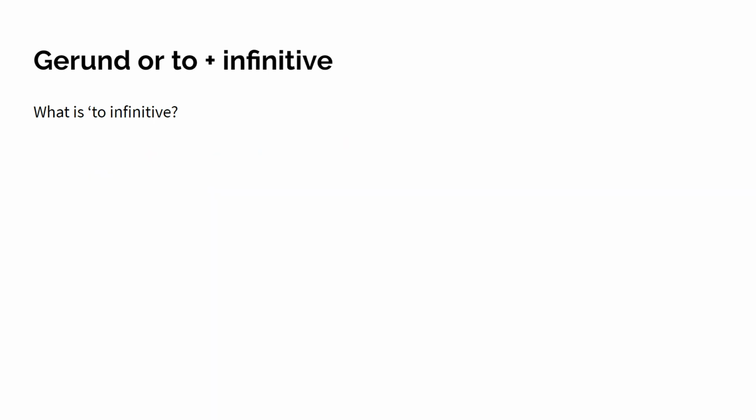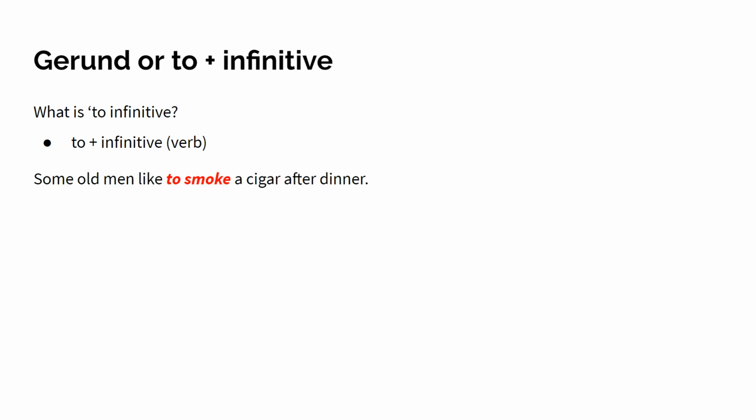What do you mean with to infinitive? Well, after to, there is an infinitive, and it's a verb. And it's always the verb, infinitive. Some old men like to smoke a cigar after dinner. Like to smoke a cigar after dinner. Some old men like to do that. So then you have your to plus infinitive, hele werkwoord. Not old men like to smokes or old men like to smoked. No, old men like to smoke a cigar after dinner. Some old men do that.